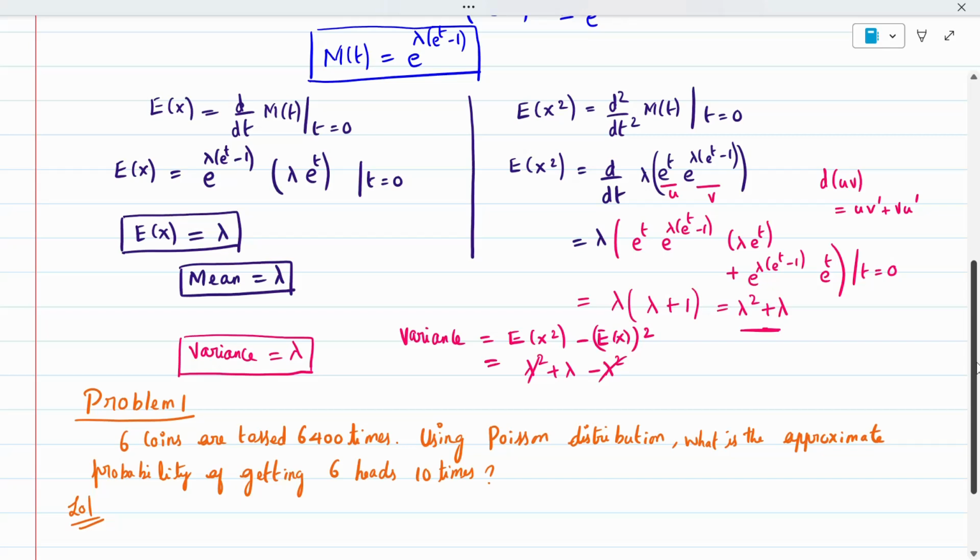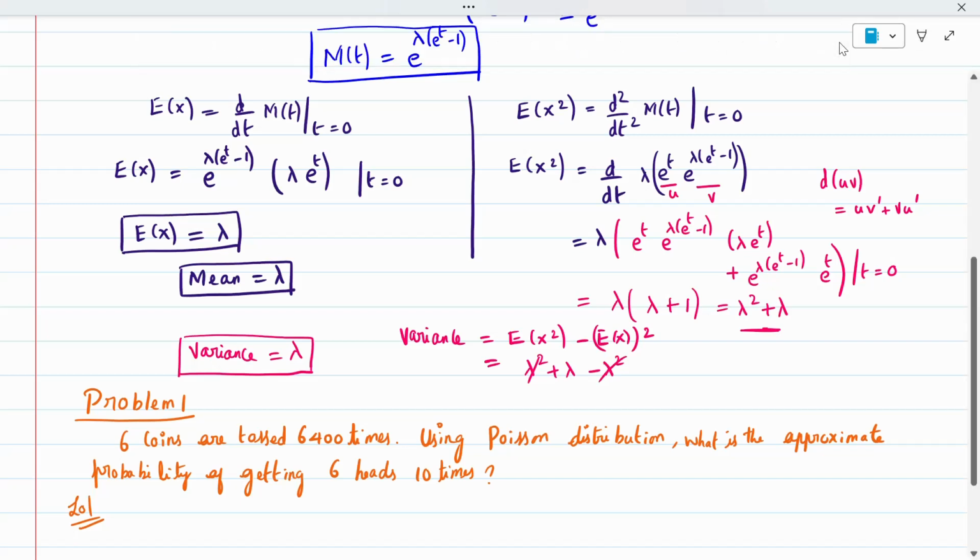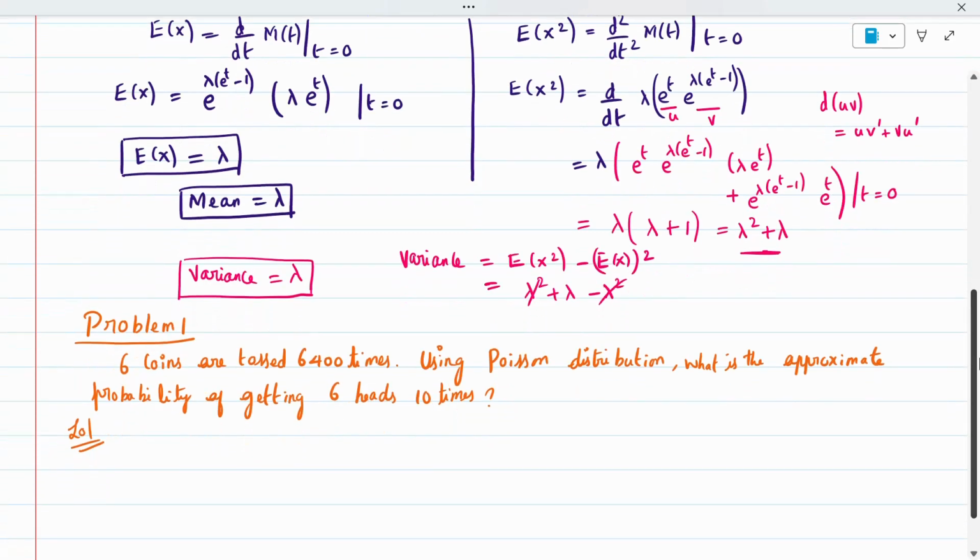If the question is given like this, how do we do it? Poisson distribution. So what is the data given? P everyone knows. Six heads: in one toss, 6 coins.